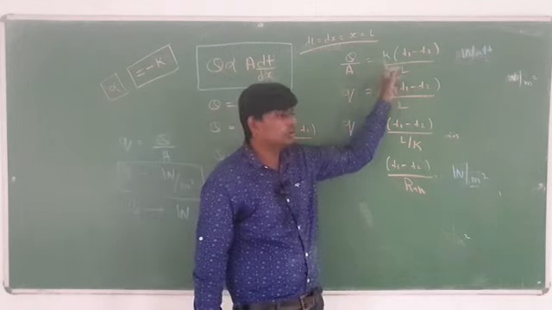What you have to calculate? Calculate the rate of heat transfer per unit area. Per unit area means small q. Only heat transfer means capital Q. You have to remember this, rate of heat transfer or heat transfer. Whenever in a question rate of heat transfer per unit area is given, what you have to find is small q, and if heat transfer is given, it is capital Q. This is the heat transfer and this is the rate of heat transfer per unit area. Like this you have to remember.